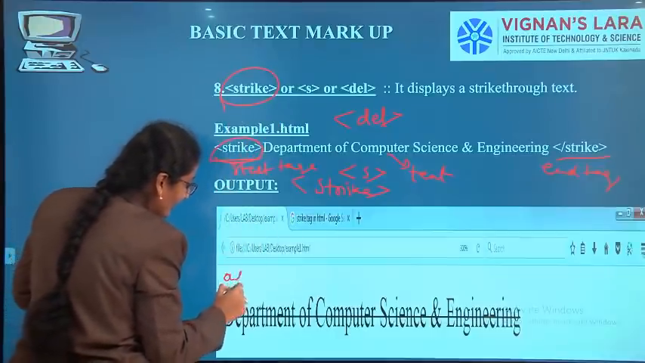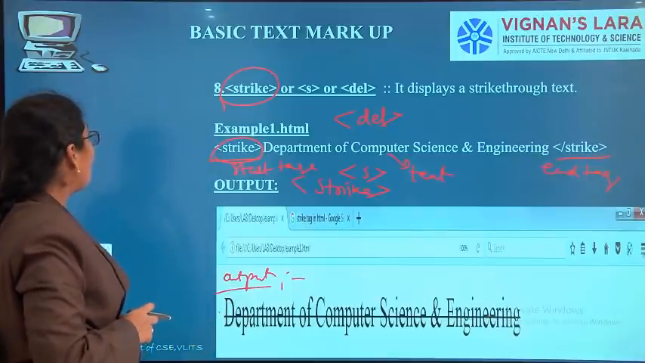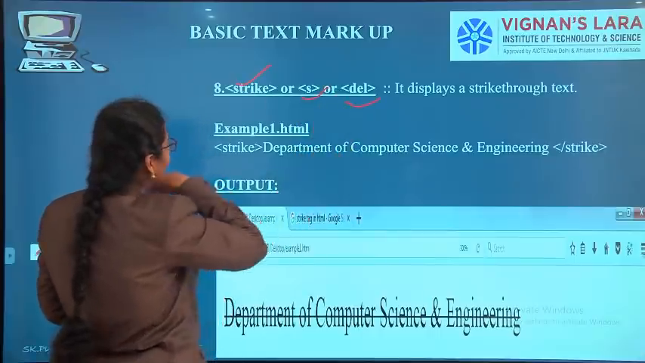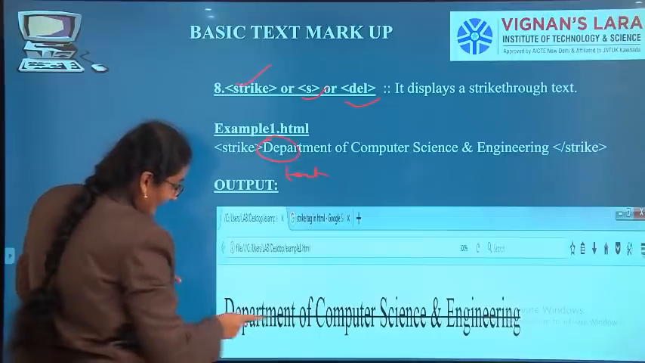Here we got the output. So strike can be represented as strike, S, or delete. This is the text, and we have struck off the text.